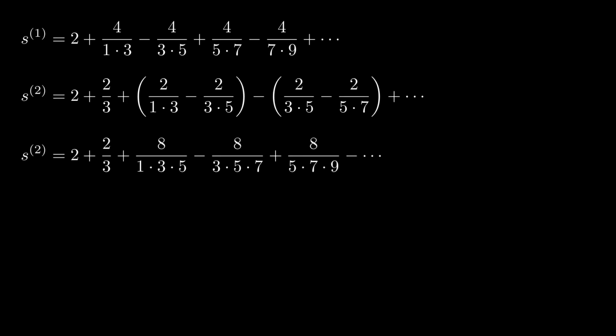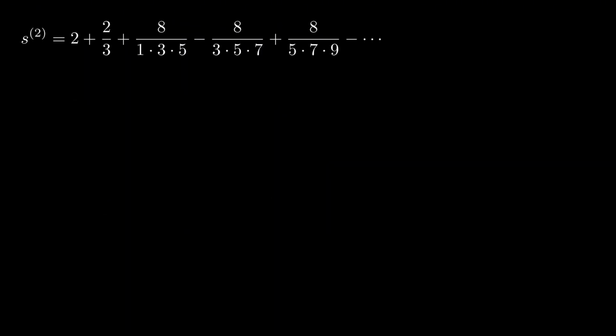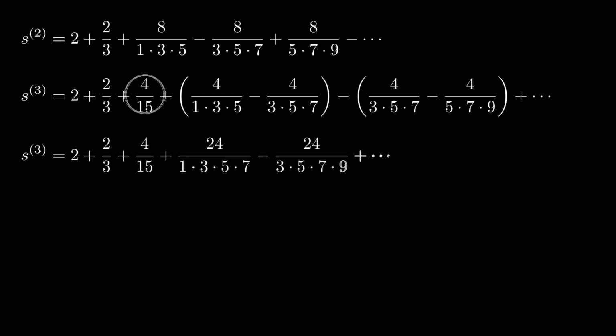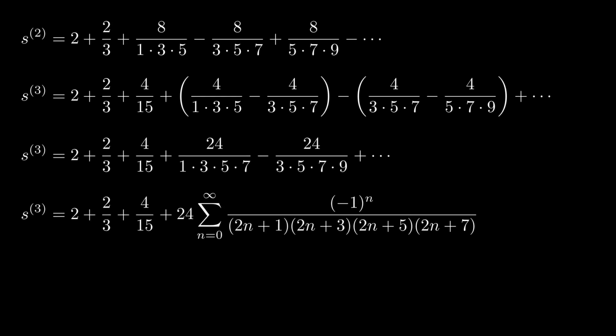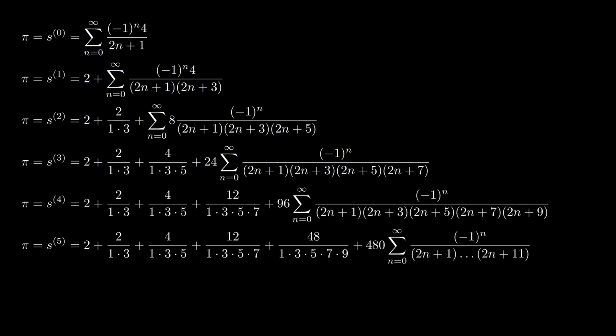Now we can write out S2. Let's repeat this process again to produce S3, which has an extra 4 over 15 term. I've displayed S1 through S5 here so the pattern becomes easier to spot. Not obvious? Don't worry, me neither. But from hours of suffering, I will lay it out for you.